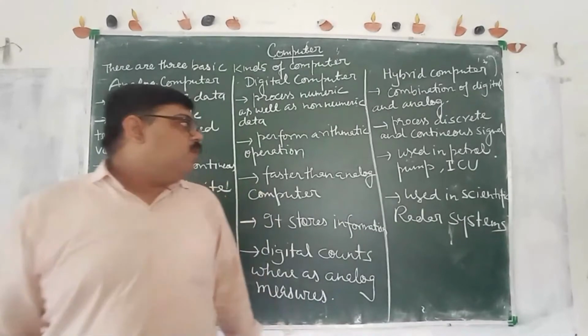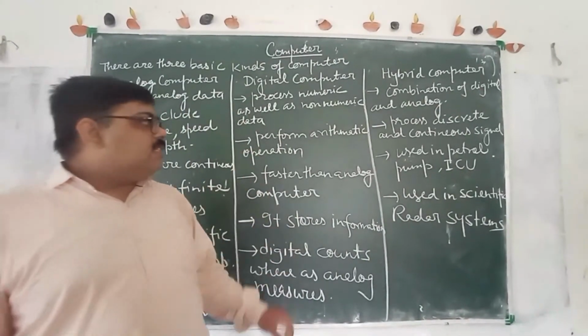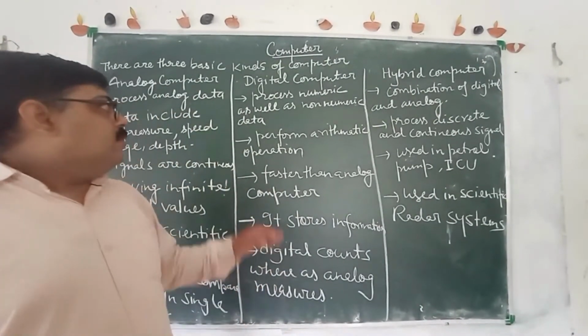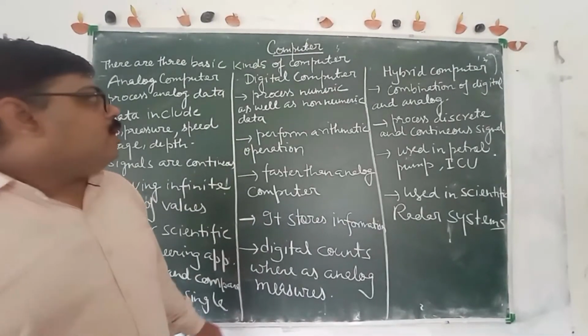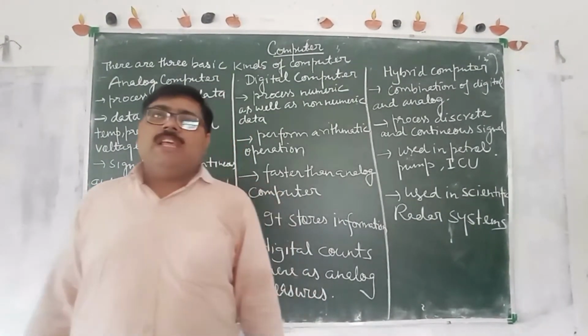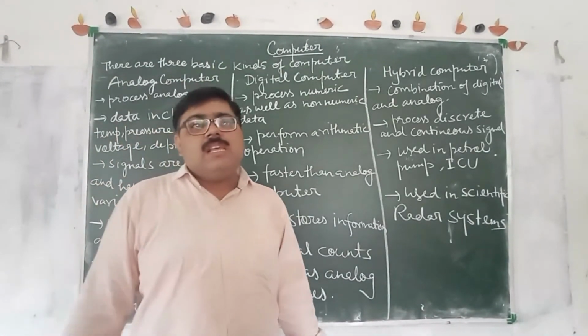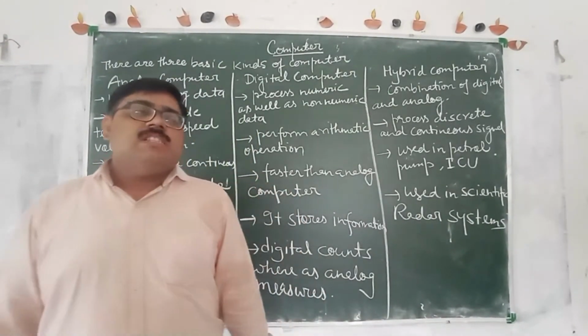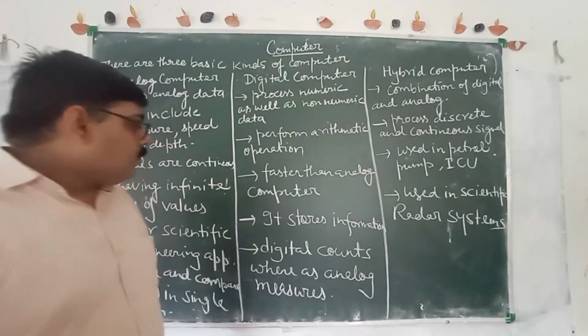So we can store our data in our digital computer. It can work on both numeric and non-numeric information. Non-numeric information is just like characters, alphabets, digits, symbols also.